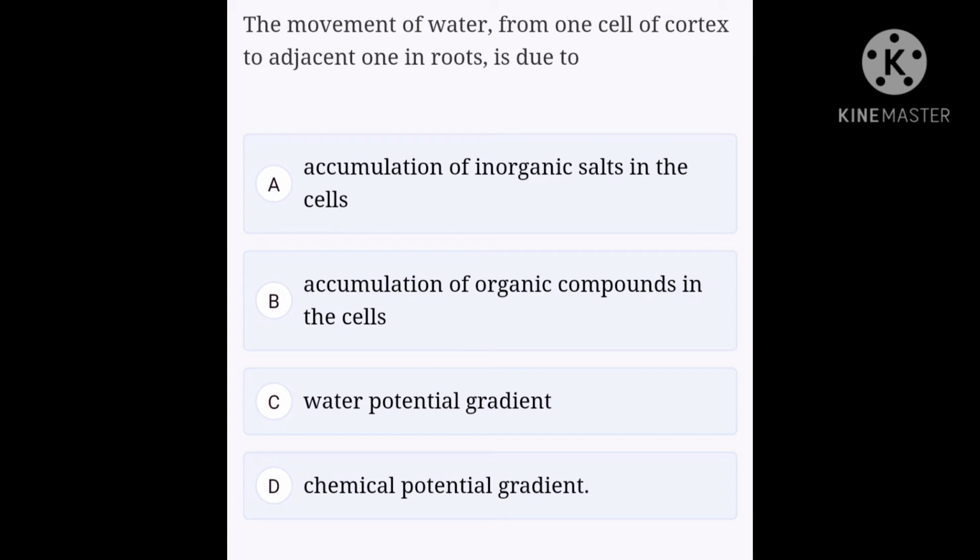Accumulation of solutes in the cells cause the cell to uptake water from the surroundings. This is seen when the water is absorbed into the roots from the soil. This is due to the development of chemical gradient. When we are considering the movement of water from one cell of the cortex to the adjacent one in the root, it is due to development of water potential gradient, which forces the water to move from one cell to the other. So the right option is C, water potential gradient.